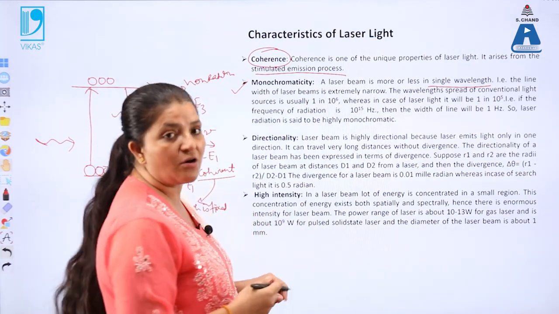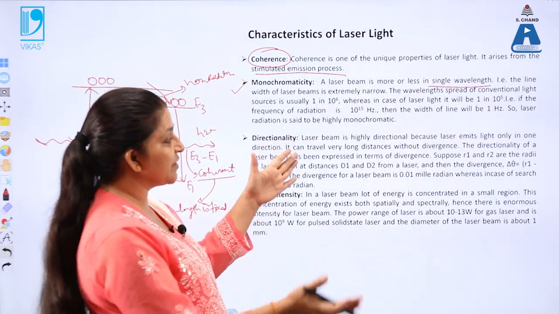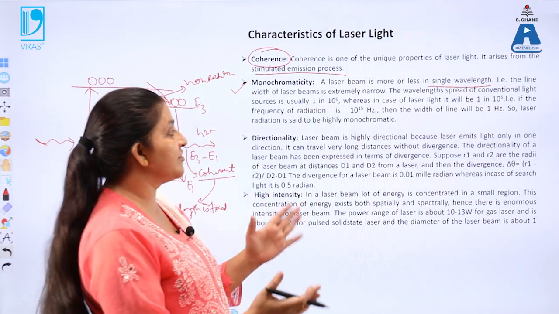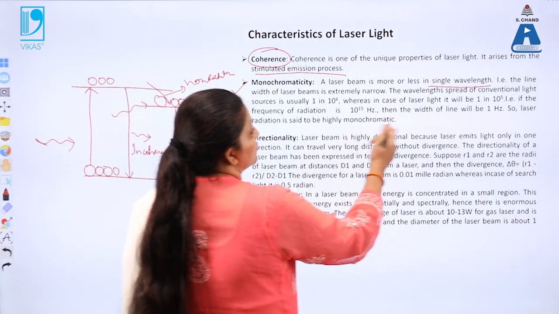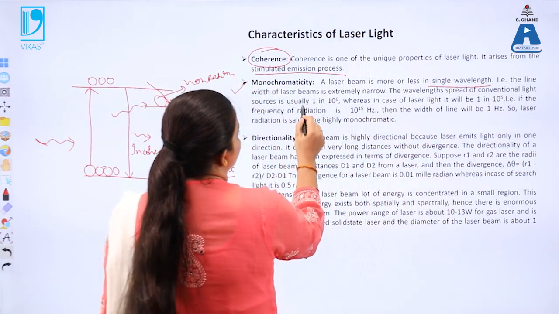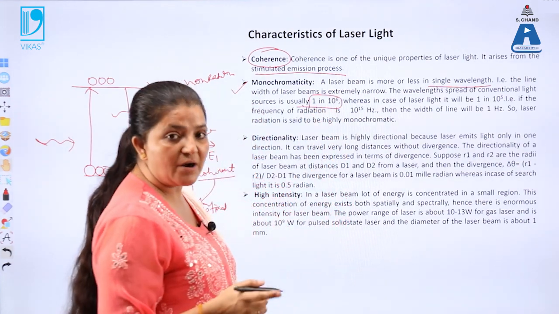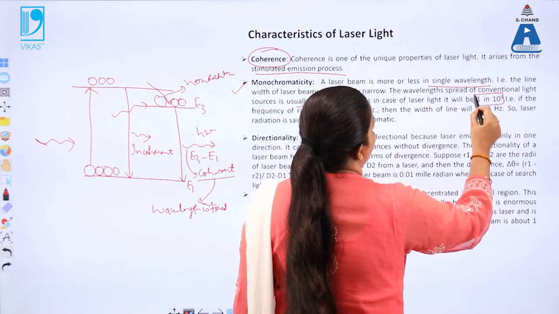While in the case of ordinary light, the light spreads over a large area. When it spreads over a large area, there is also more angle of divergence for the wavelength. For ordinary light, the spreading is usually 1 in 10 raised to the power 6, but for laser light the ratio is 1 in 10 raised to the power 5.